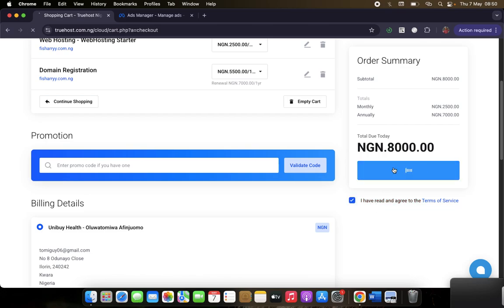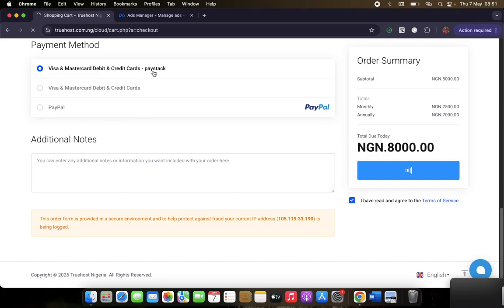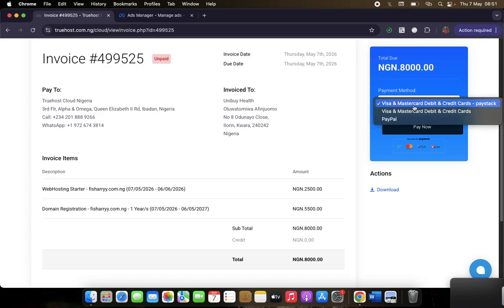Okay, checkout. Then make sure you use Paystack. You can see Paystack here. Make sure you use Paystack. Yeah. So we'll stop here. Then you can proceed. You can see you're on Paystack. Then you make your payments. You can use the bank transfer option or your card, whichever one. Then that's all. By the time you make payments, you would have gotten your domain name and your web hosting, which is the first step in setting up your website.